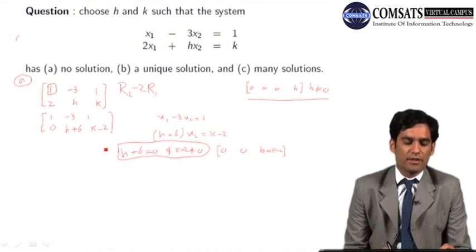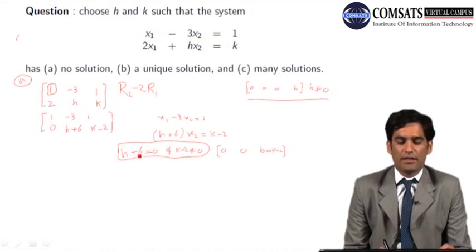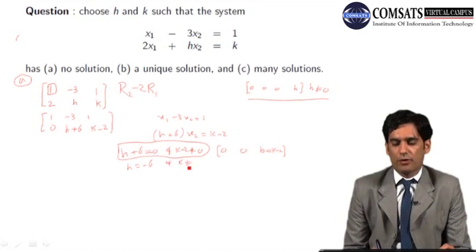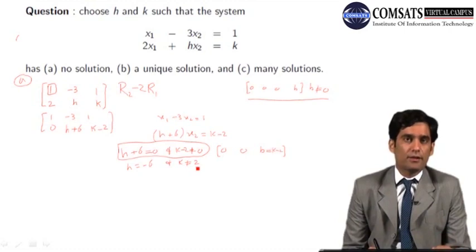So the answer of part A is that h plus 6 should be equal to 0, which further gives us h equals minus 6, and k not equal to 2. If these are the values of h and k, we will have no solution.